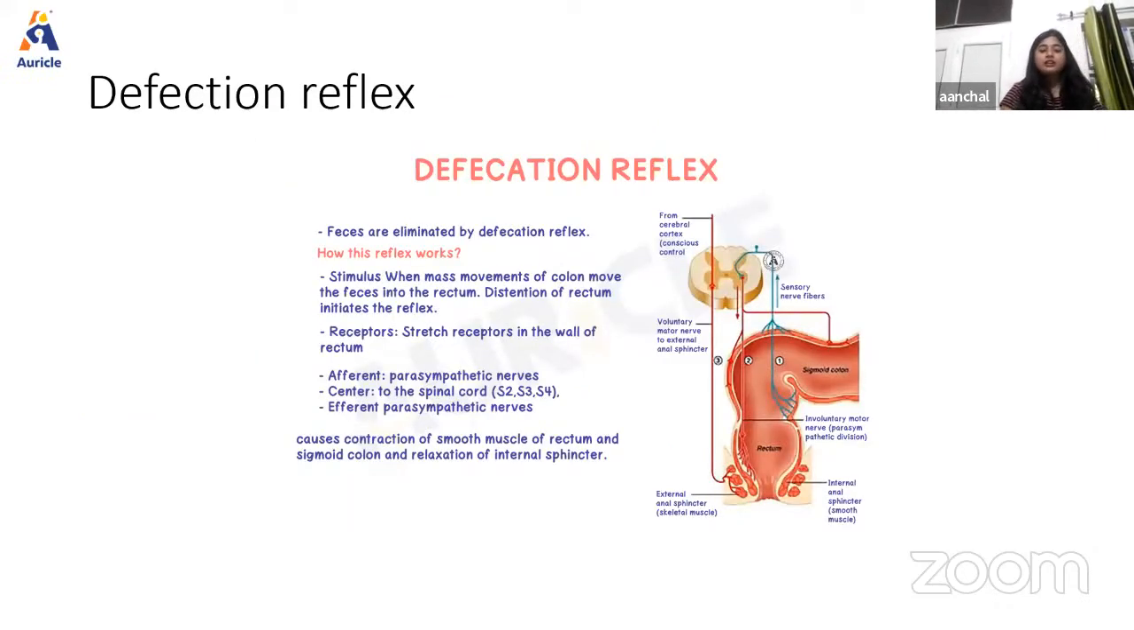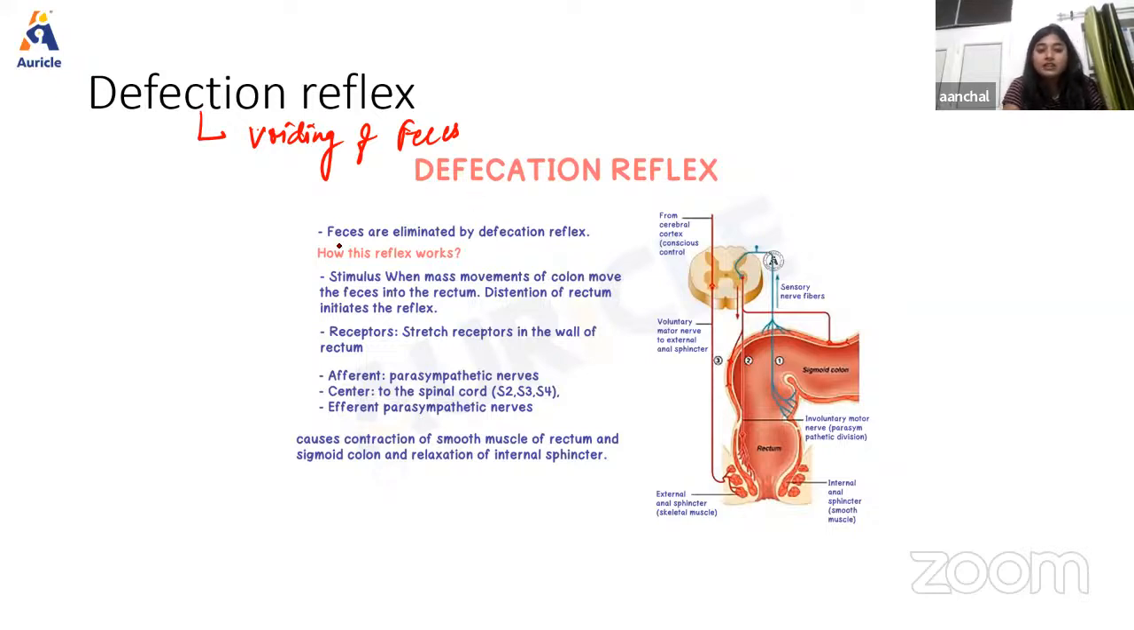Now, next we have another important topic, that is the defecation reflex. So what is the defecation reflex? Defecation means the voiding of feces. Feces is formed in the large intestine and also gets stored in the sigmoid colon. By the influence of an appropriate stimulus, it is expelled out through the anus. This is prevented by the tonic contraction of the anal sphincter in the absence of the stimulus.